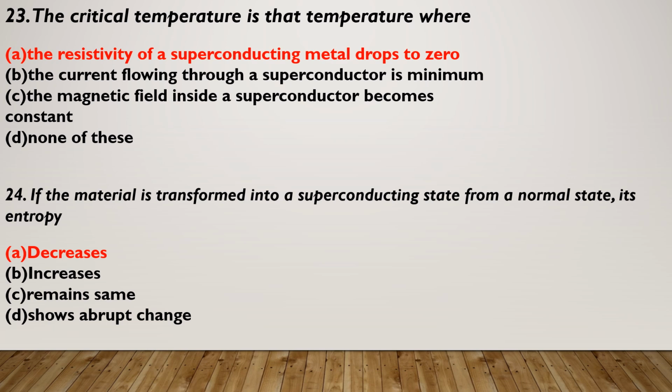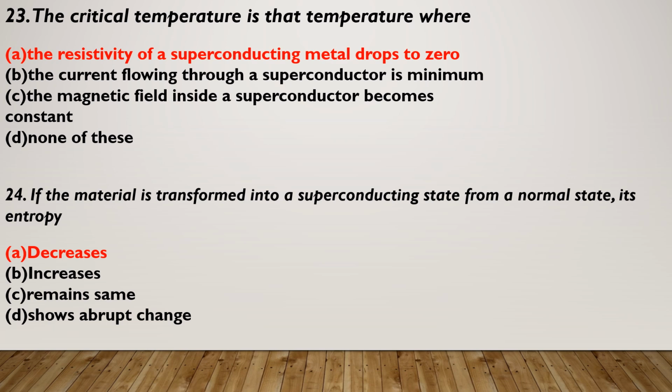23. The critical temperature is that temperature where: A, the resistivity of a superconducting metal drops to 0; B, the current flowing through a semiconductor is minimum; C, the magnetic field inside a superconductor becomes constant; D, none of the above. The correct option is option A, the resistivity of a superconducting metal drops to 0.